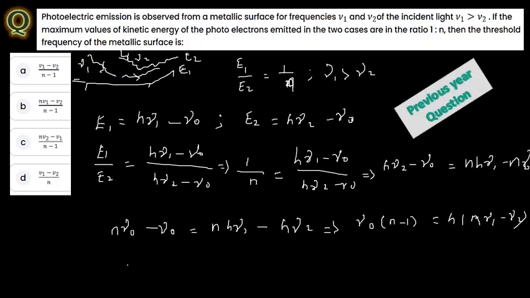From this, the nu naught value is equal to h n nu 1 minus nu 2 divided by n minus 1. So that is the answer in this case.